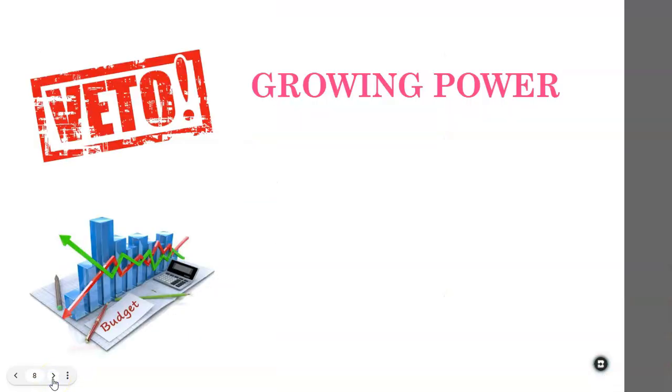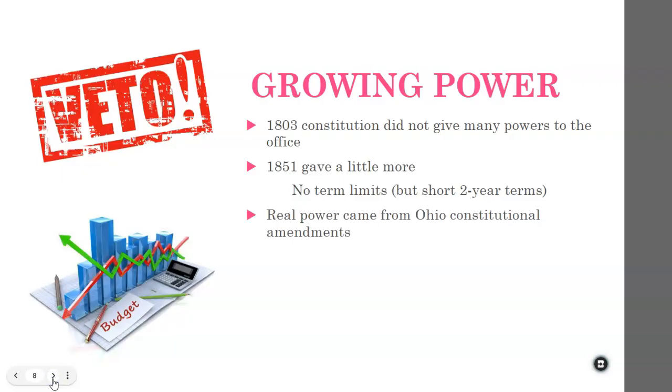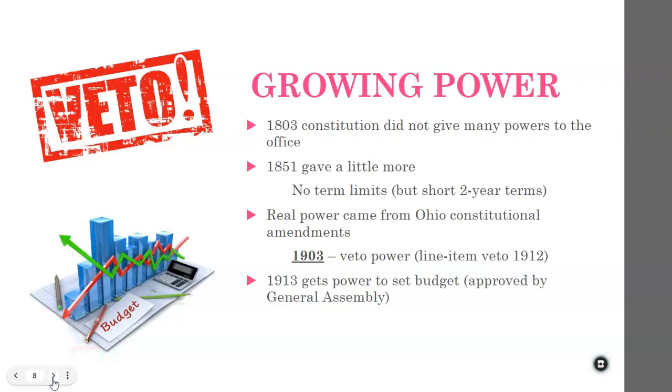So I want to talk a little bit about the growing power of the executive branch in Ohio. Remember, the 1803 Constitution did not give very many powers to the office. In 1851, when we get our new Constitution, it gave them a little more, but there were no term limits. But they had short 2-year terms. Currently today, the governor serves 4-year terms, and there are term limits of 2. The real power came from those constitutional amendments that were passed in the early 1900s. So now the governor has veto power, and also they get to set the budget, even though the budget is approved by the General Assembly.